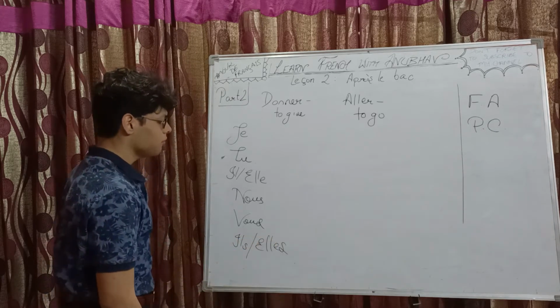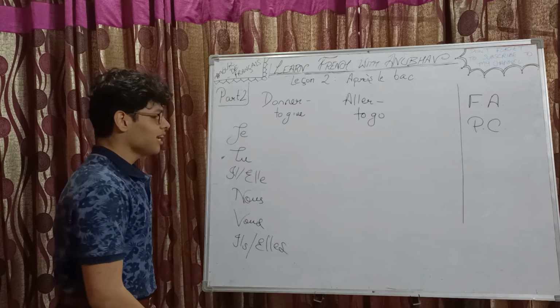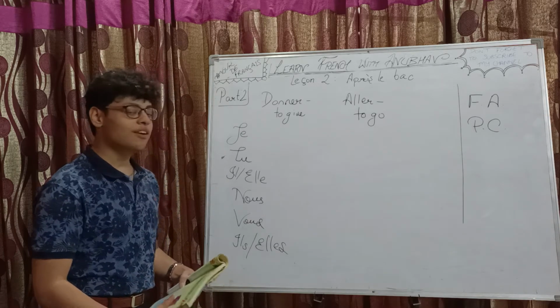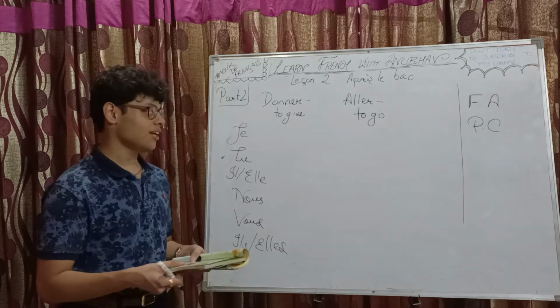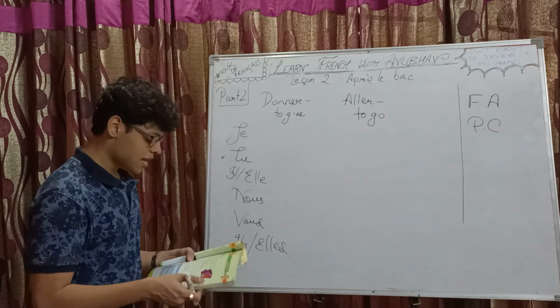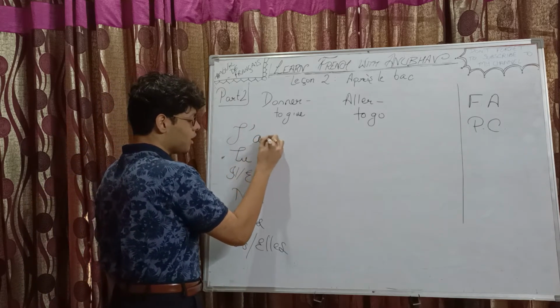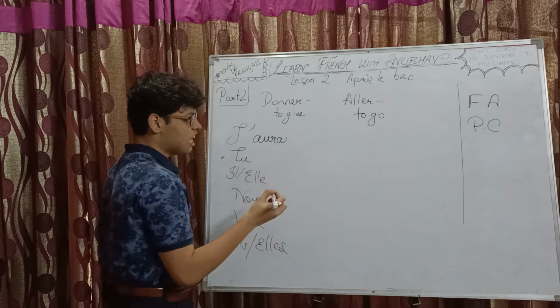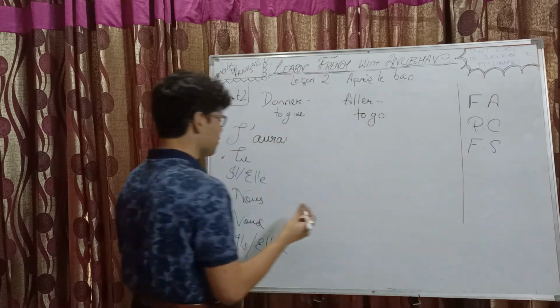I hope the meaning is quite clear. We have discussed it numerous times. So, donner, the verb. Its auxiliary verb is avoir. So, futur antérieur will be done with avoir only. Okay. So, what would it be? It would be, first, let's conjugate avoir in futur simple. I think futur simple also needs to be watched. That would be important. Okay.